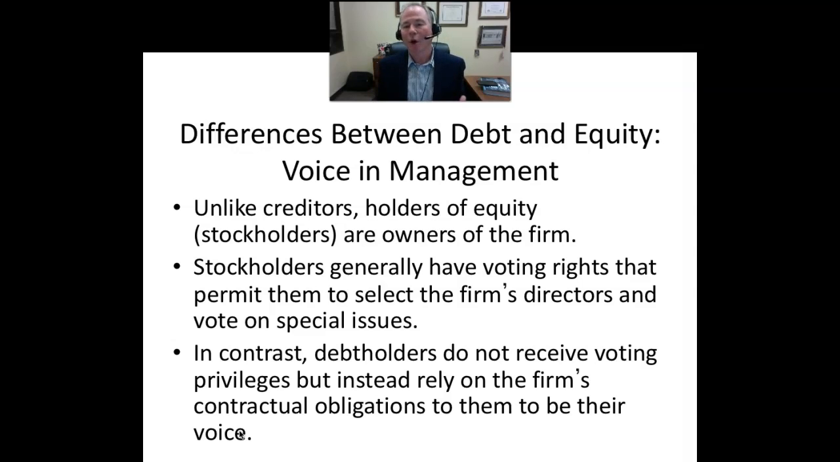Unlike creditors, holders of the equity, in other words, the stockholders of the firm, are owners of the firm. And as owners of the firm, they have voting rights. For example, voting rights to elect the firm's directors, and the firm's directors in turn select the managers and monitor the managers on behalf of the shareholders, as well as voting on several special issues. One example would be the decision to be acquired, to accept an offer to buy them out. Stockholders have voting rights in this area, whereas bondholders would not.